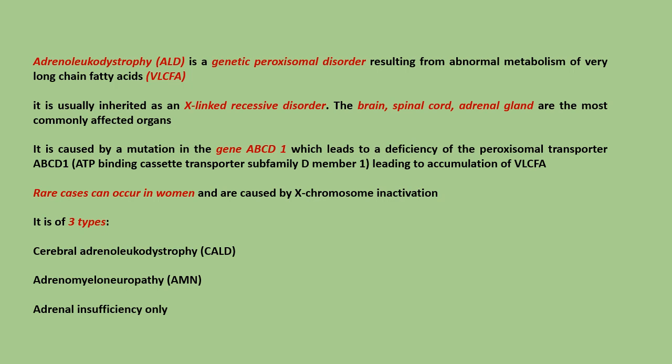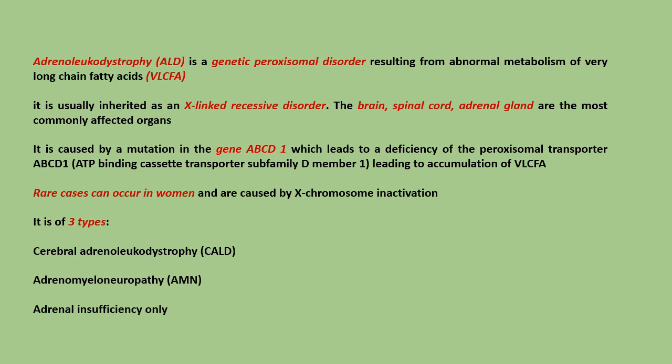It is usually inherited as an X-linked recessive disorder. The brain, spinal cord, and adrenal gland are the most commonly affected organs. It is caused by a mutation in the gene ABCD1, which leads to a deficiency of the peroxisomal transporter ABCD1, leading to accumulation of very long-chain fatty acids. Rare cases occur in women and are caused by X chromosome inactivation.